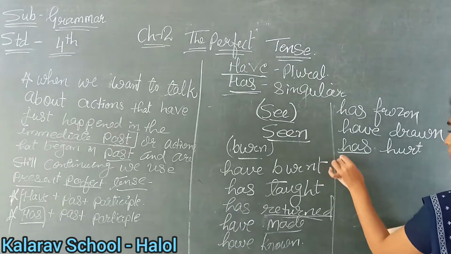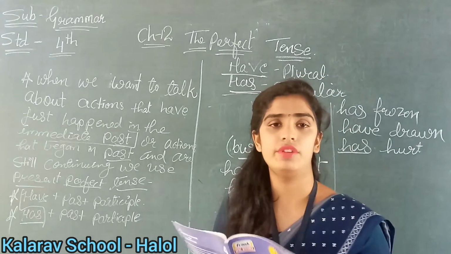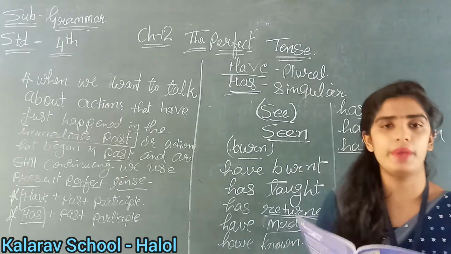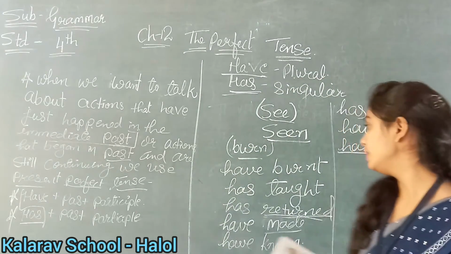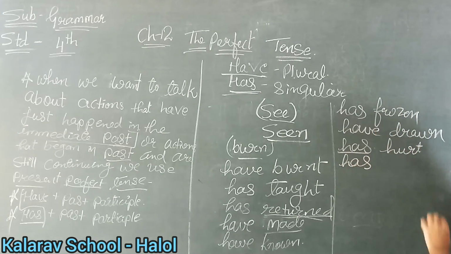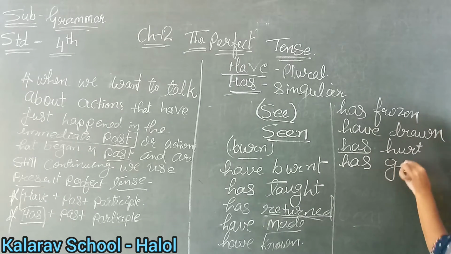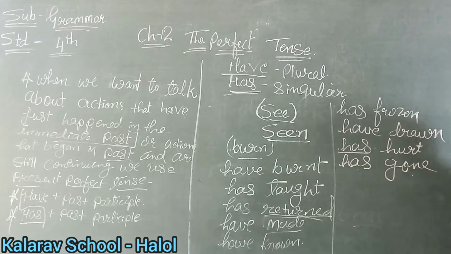Okay, now it is 10th number. The American visitor. American visitor means a person from America. We are talking about only one person of America, right? So again it is singular. So what will we write? Has, and go becomes go, gone and gone again. Understood? So has gone. Clear?